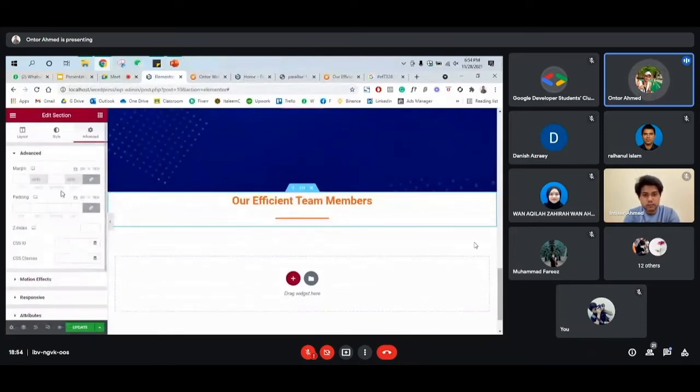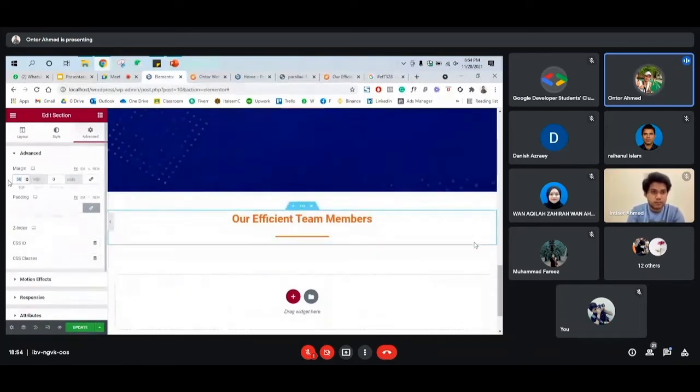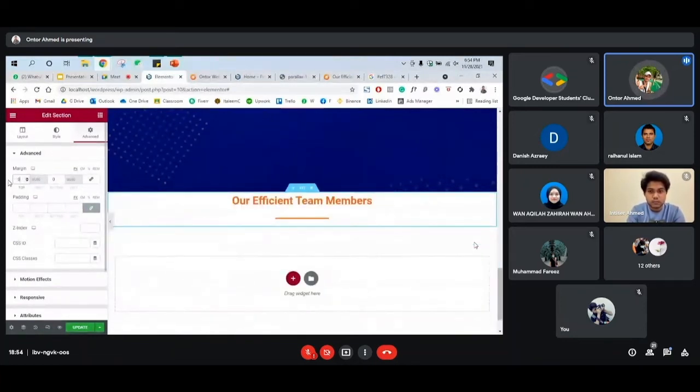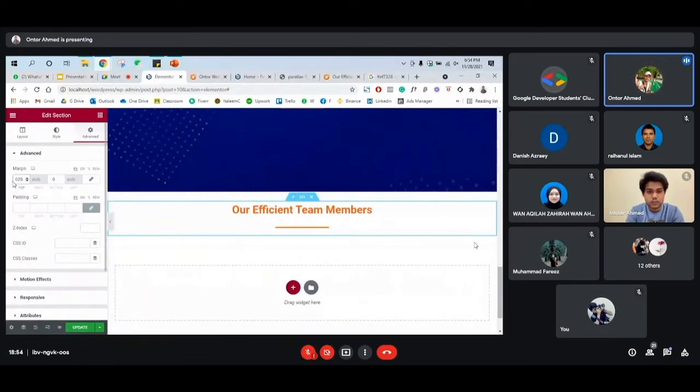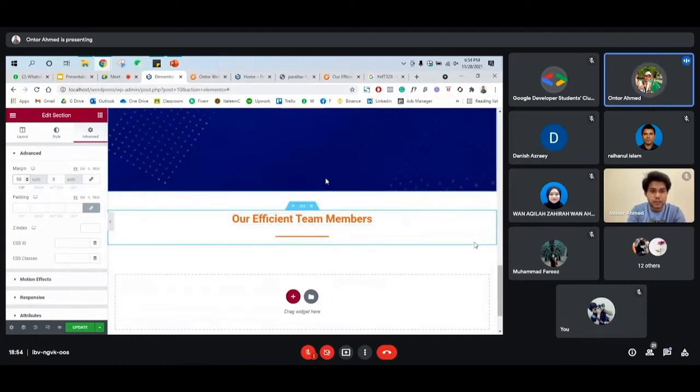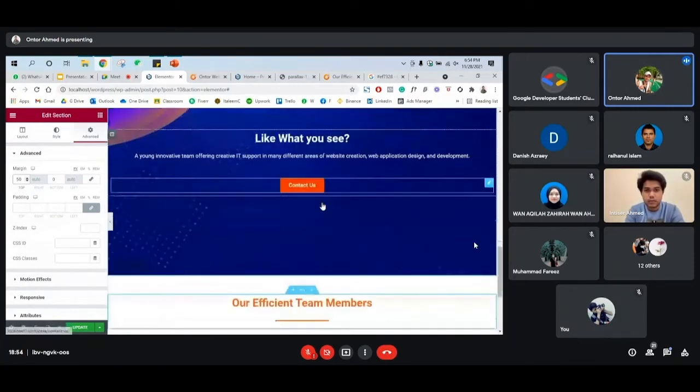And here we have margin, top, bottom. So if you want to make some space on the top, make it 50 or make it 100, so there will be more space, or make it 25, something like that. So for now we'll make it 50, so we have some space and it's not touching the top section.